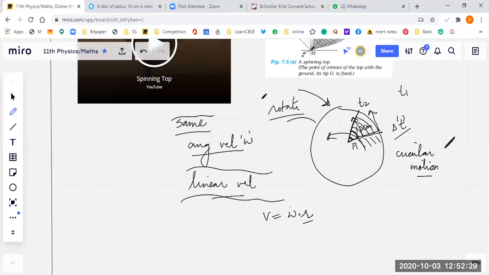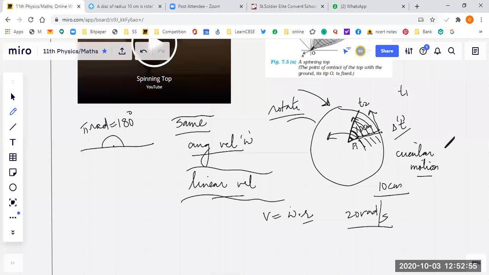So students, the question is: the radius of the rim is 10 centimeters, and the angular velocity is, let us say, 20 radians per second. You already know the concept of radians: pi radians is equal to 180 degrees.